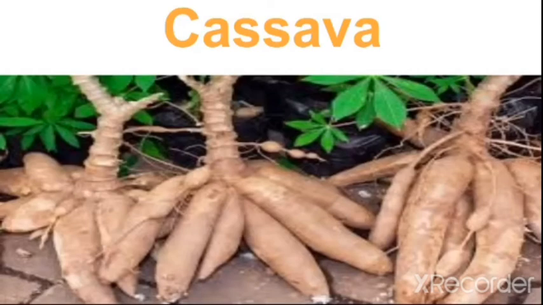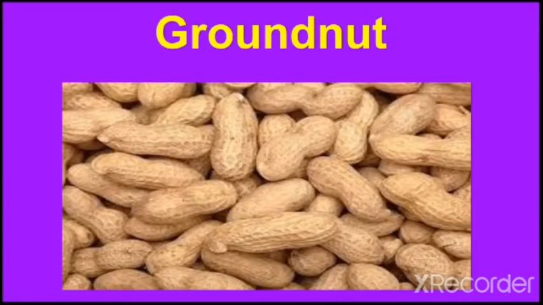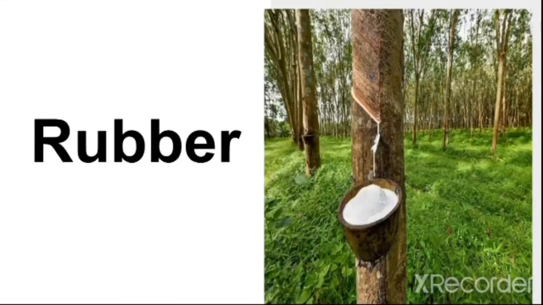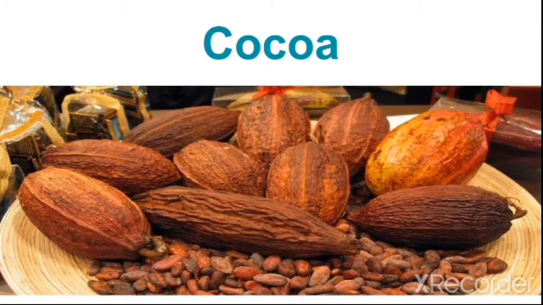Now, examples of this crop, we have cassava. You can see the picture of cassava here. Cassava can be processed. It can give us gari. It can give us starch, etc. So this is the picture of a cassava. Now, the next we have on cash crop is groundnut. Groundnut is grown to be sold. You can see the picture here. Then we also have rubber, and we also have cocoa. You can see the cocoa and the cocoa seeds there.